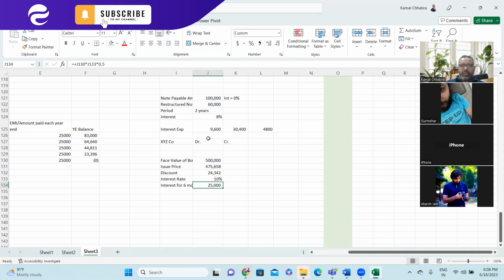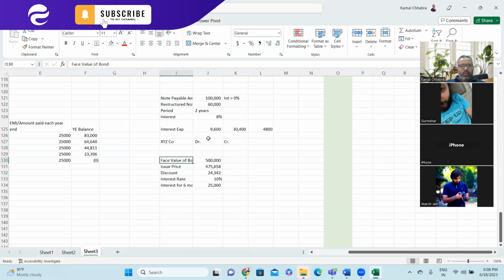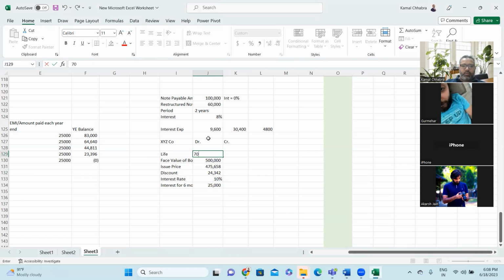So in this proportionate, how much discount needs to be amortized? Sir, jitna loan period hai, us mein se divide by 7 kar denge 24,342 ko. Life is 7 years. 7 years, right?